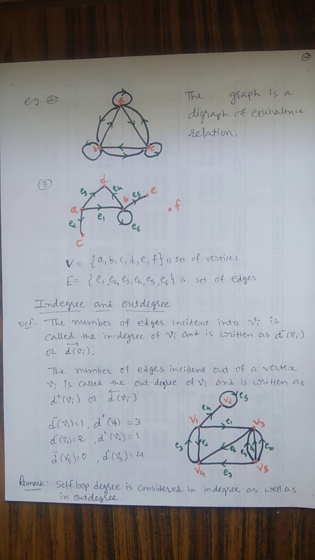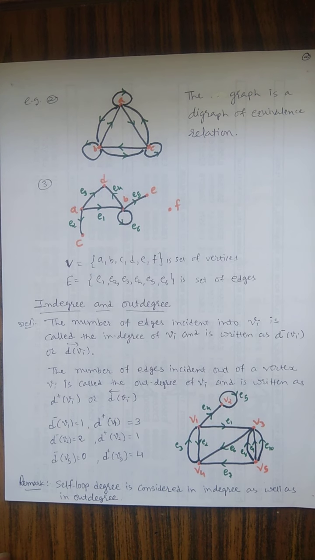E1 is an edge between A and B, and its direction is from A to B, not B to A. Similarly, B has a direction from B to E and B to D, and B has its own loop also. A has E3, which is A to D, and E2, which is A to C. Here F is a different point which has no edges connected.